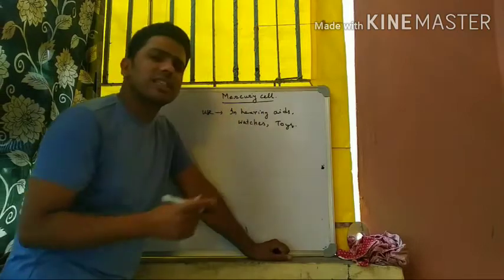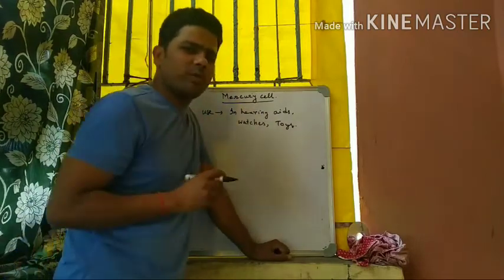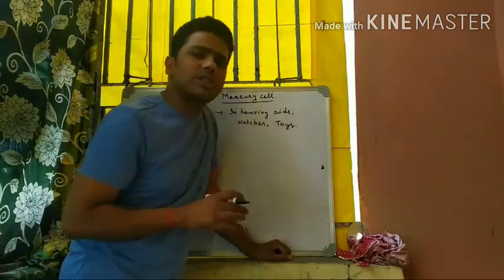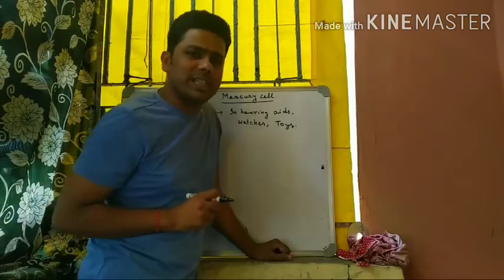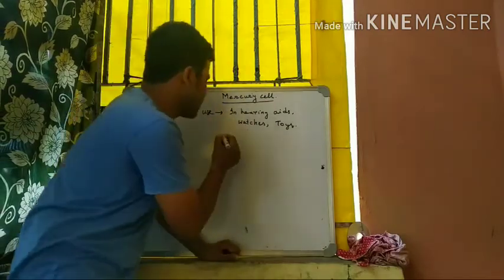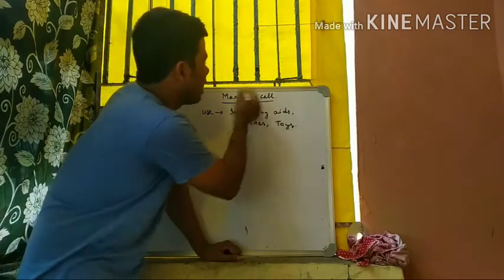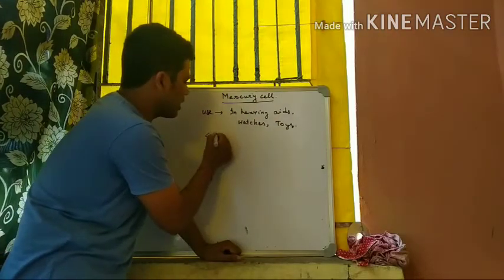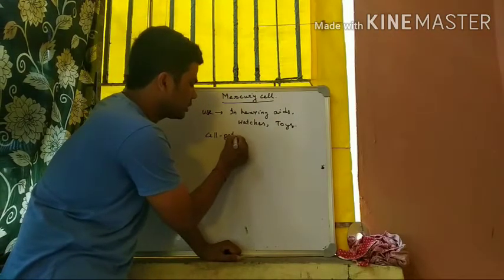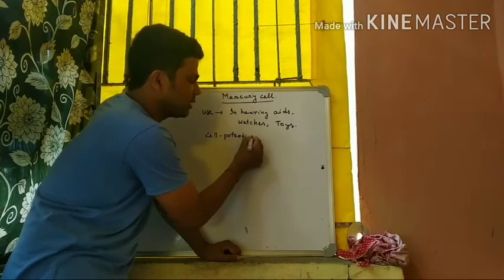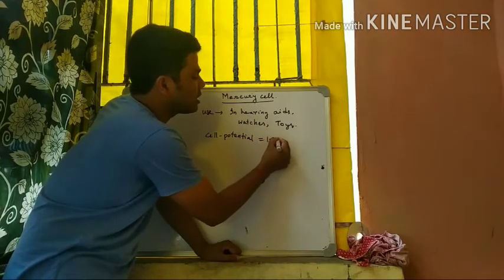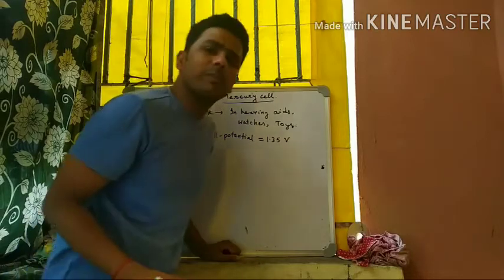These mercury cells can supply a small amount of current. Mainly mercury cells are used where a very small amount of current is necessary. The cell potential is also very low, cell potential equal to 1.35 volt.